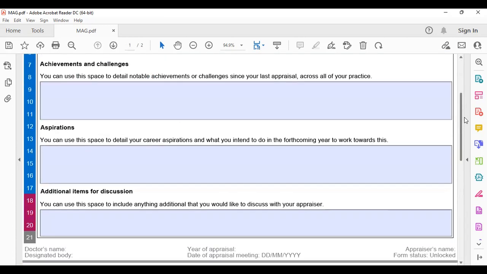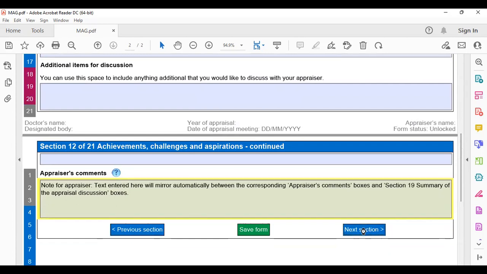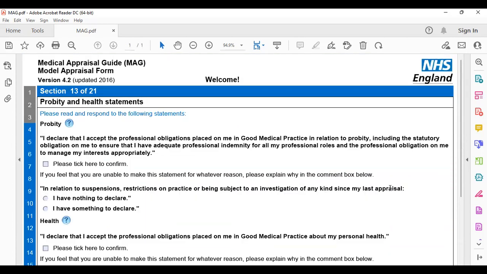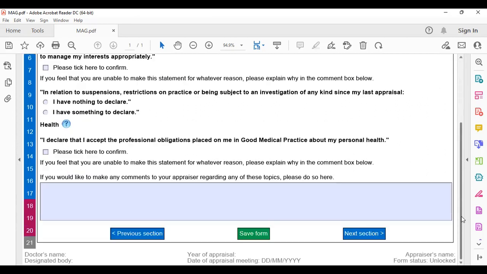Yes, so your achievements, whatever you have achieved, what are your aspirations, and anything else you want to discuss with your appraiser, you can mention that in this portion. For example, if you were able to do a masters in public health during your first year, that can be your achievement. There might be other stuff as well. You might be having better idea than me. This is your health probity. You have to tick that if it applies to you.